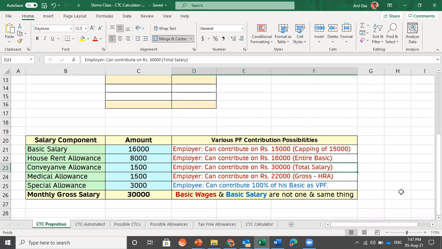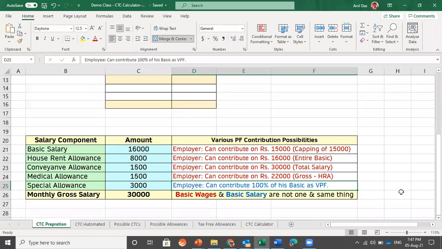Employer is free to contribute on the total monthly salary of 30,000 also. And employer is also free to contribute on gross salary minus HRA, which is 22,000. And employee has got one more added advantage and one more option. If employee wants, employee can contribute 100% of his basic as voluntary PF.